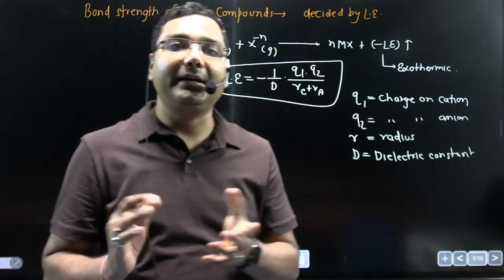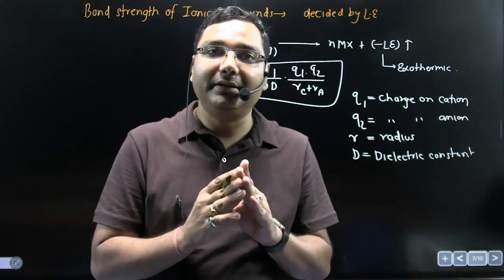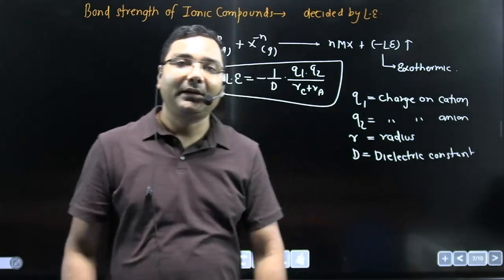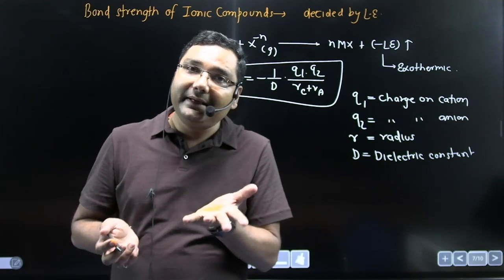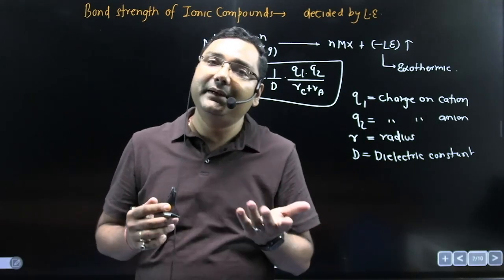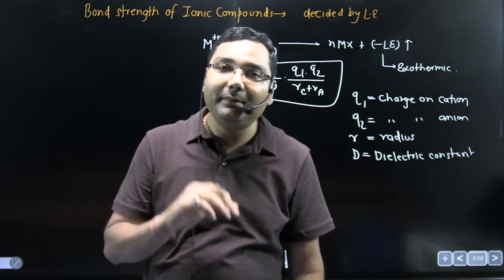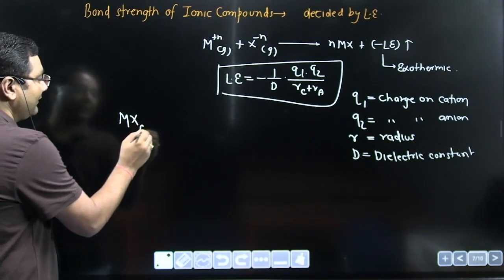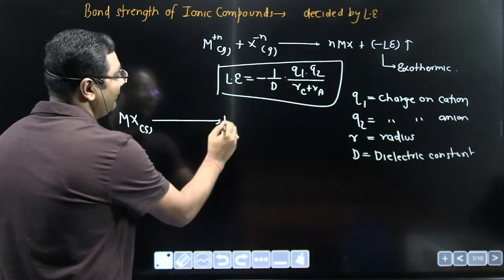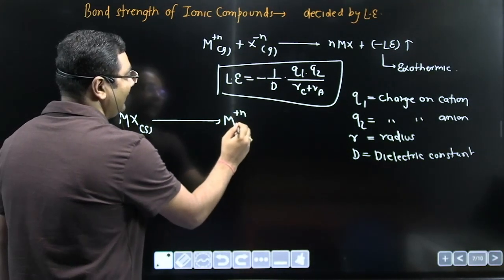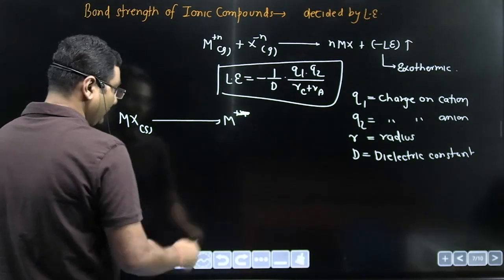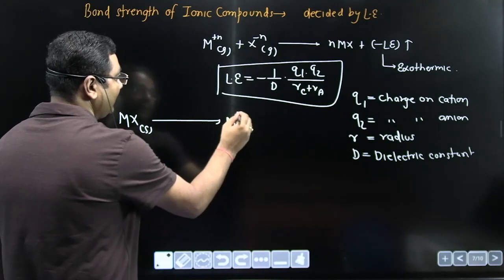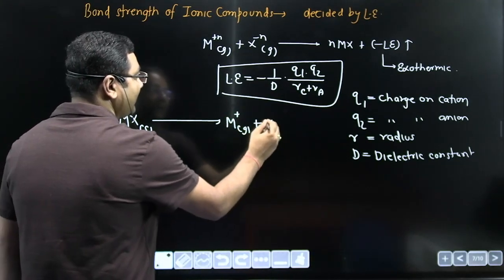Energy released when a cation and anion are brought closer to each other to form 1 mole of ionic solid is exothermic. Now lattice energy may be endothermic also. How does it become endothermic? Suppose I am taking an ionic compound MX, and I have to break this ionic compound into M+ gaseous and X- gaseous.